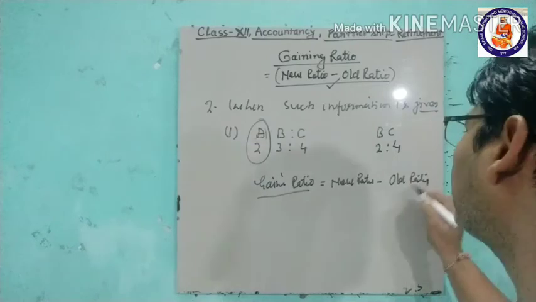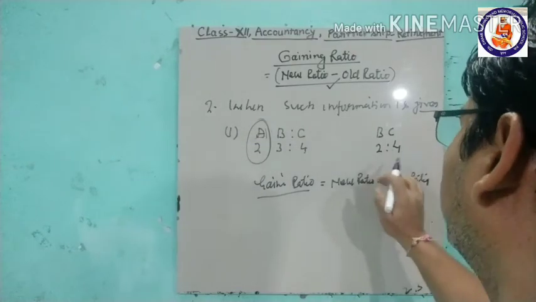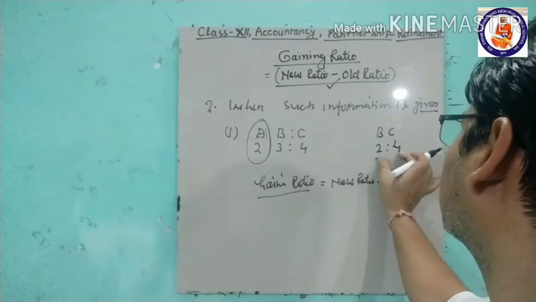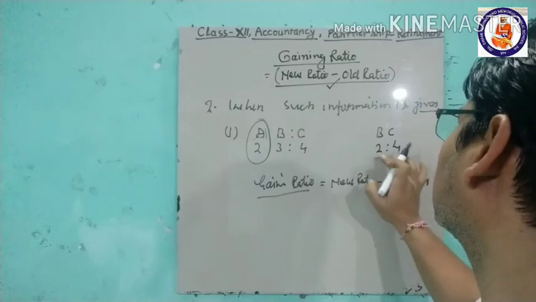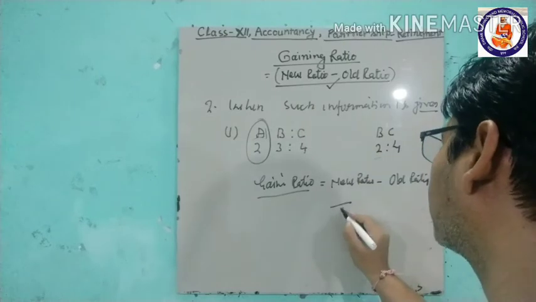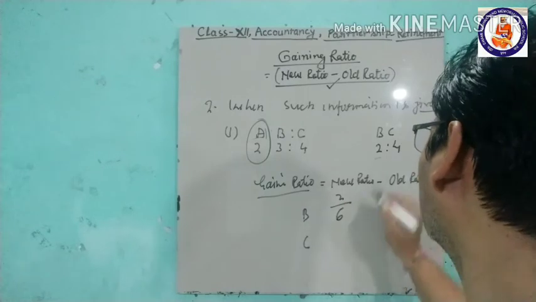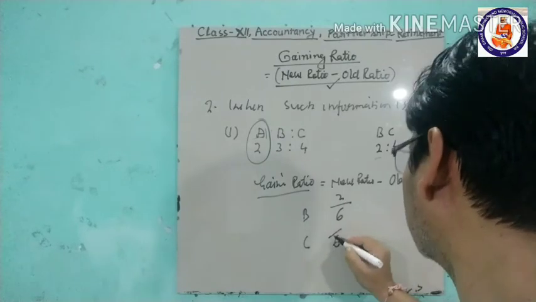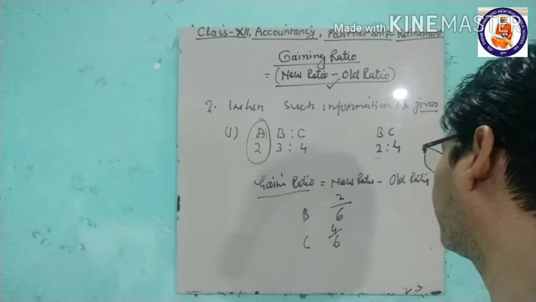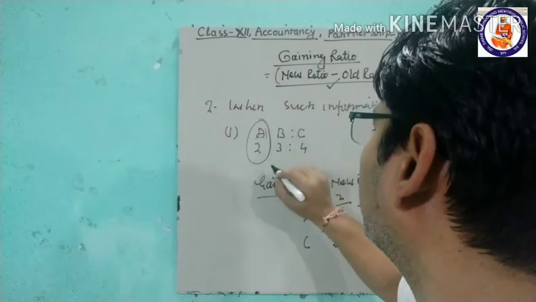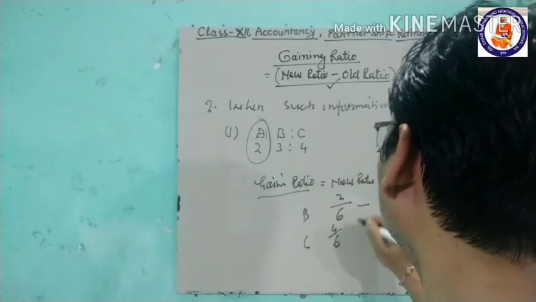So here, what is the new ratio? Out of 6 total shares, B is getting 2 and C is getting 4. This is the new ratio. And what is the old ratio?